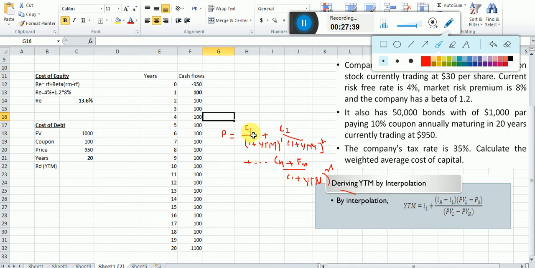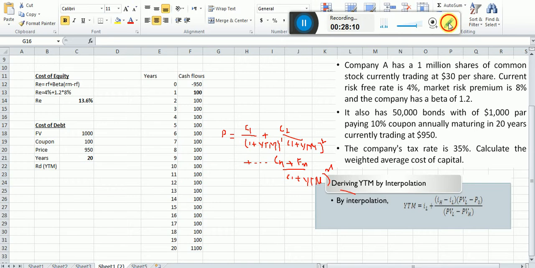These are the cash flows you get each year, and we discount all the future cash flows to find the YTM. So in our example, P is given, which is the price 950, C1, C2, C3 are the cash flows, they are given, and for 20 years the face value at the end is given, right? And the one thing we try to find, YTM, is missing.